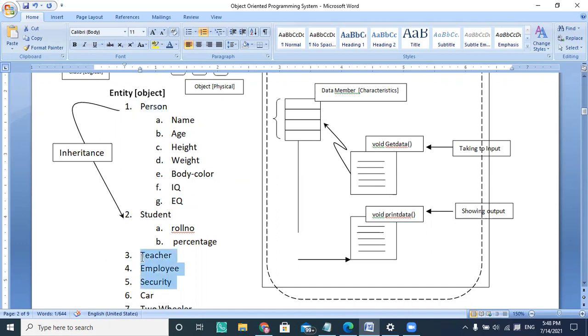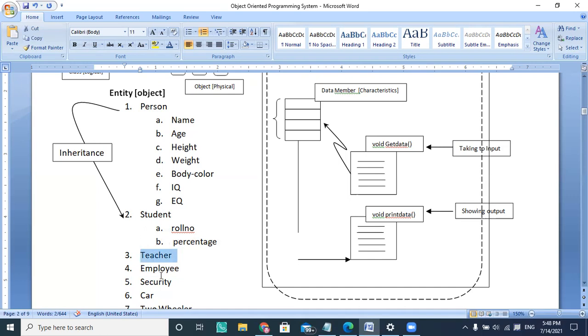All these five kinds of classes are extended from the person class, because in each class we require name, age, height, weight, body color, IQ, and EQ. So instead of creating the classes again, I will extend the person class into various other classes: student is a person, teacher is also a person, and employee is also a person.